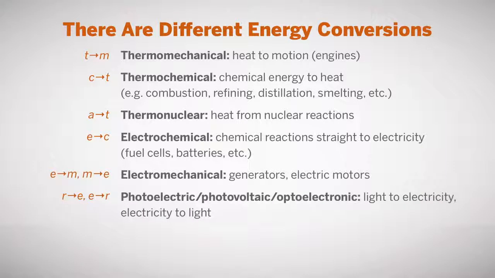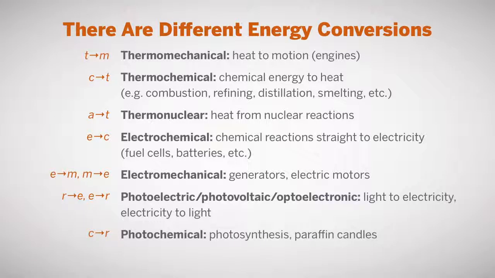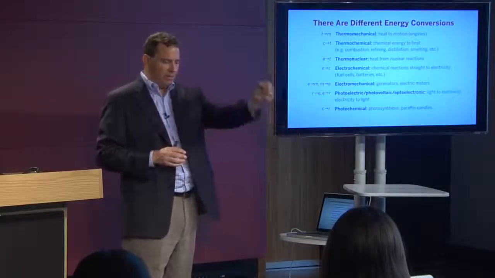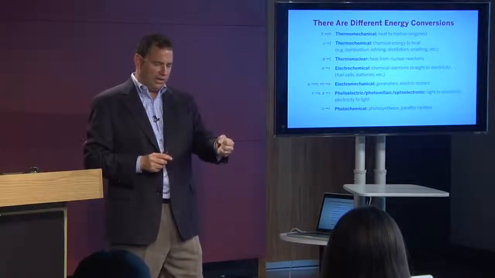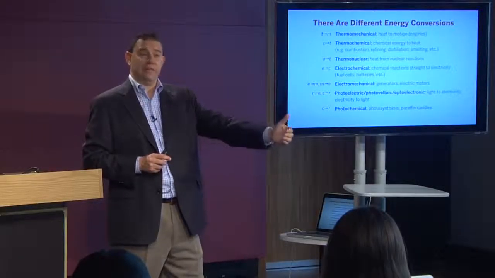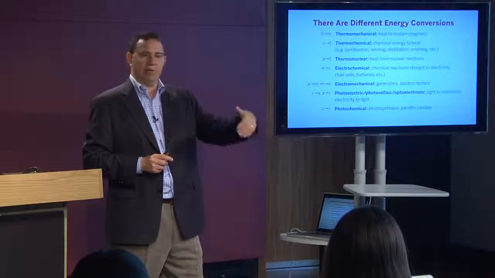Then you have things like photoelectric, photovoltaic, optoelectronic, where you go from light to electricity or from electricity to light. And then you also have photochemical, things like candles, where you go from chemical energy in the wax or the paraffin to light or radiant energy. All these different conversions drive what we want, and we can manipulate them to achieve a particular outcome. We can start with a fuel we need or want, and then push it through some conversions and gradients to get the outcome we desire, the end use we need. Maybe we want light, maybe we want heat.